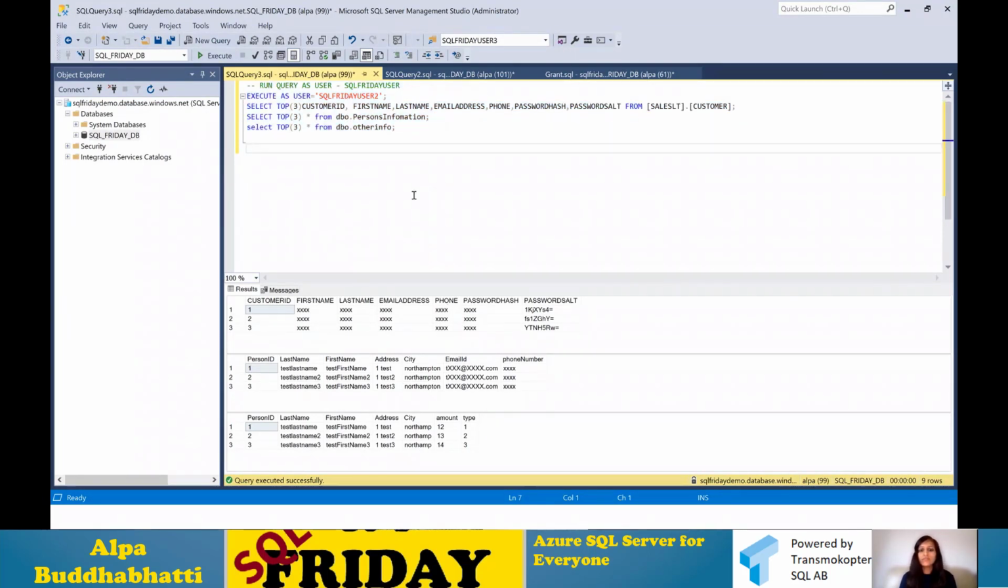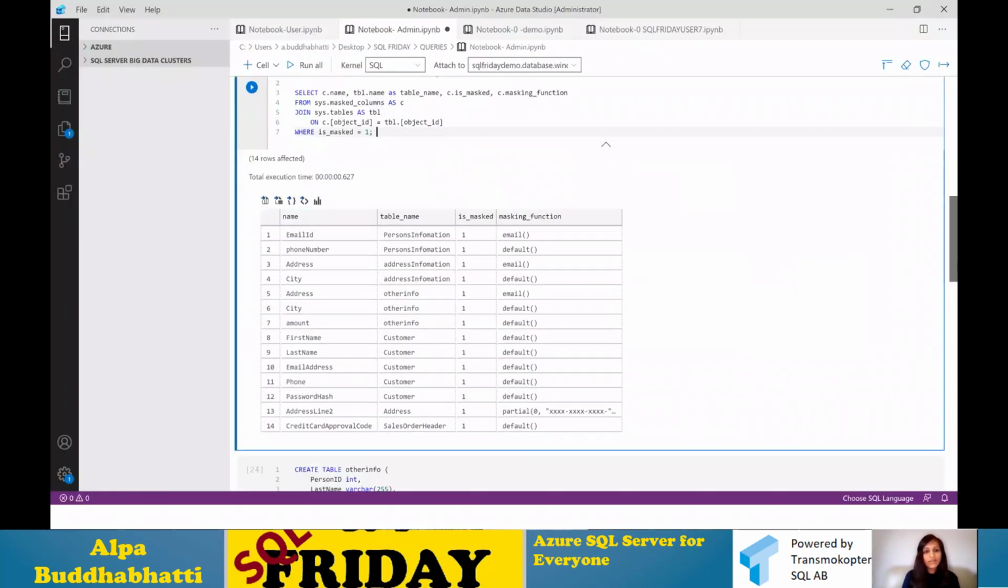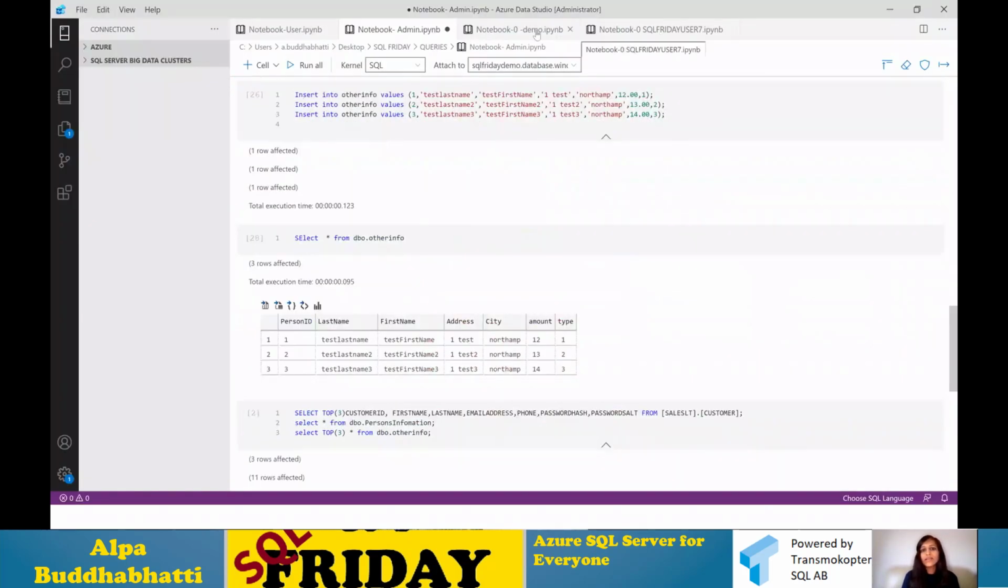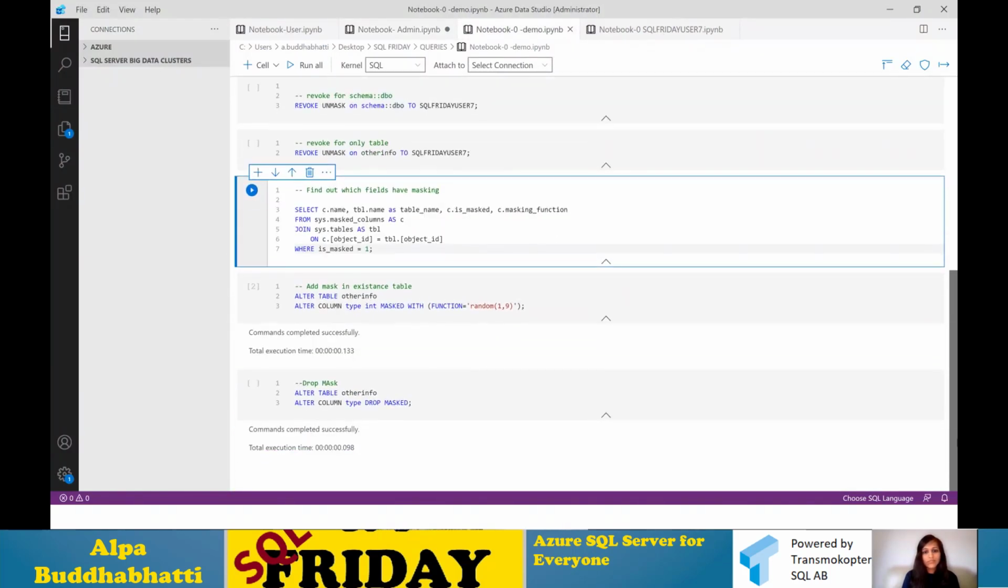You can give a masking rule based on a schema, based on a database, and based on a particular table. But if you already have an existing table and you want to add a masking, or you can remove the masking, it's a very simple way you can do it. For that one, I think I have it already here. Yeah, this is the syntax when you would like to add a masking.